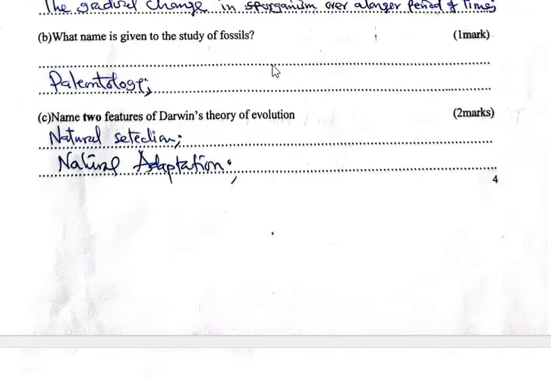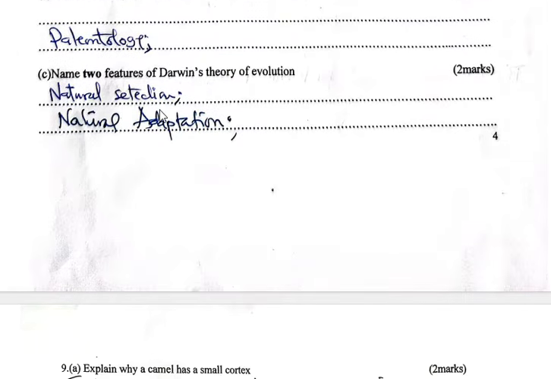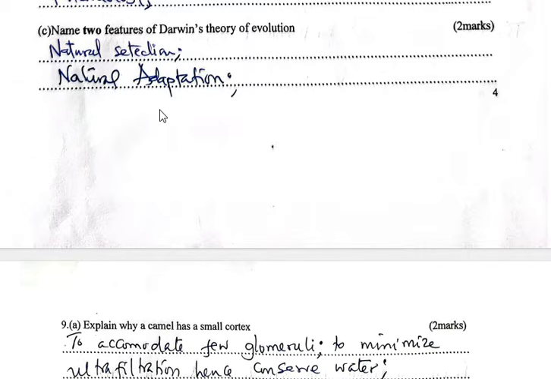Part B. What name is given to the study of fossils? That is paleontology. Name two features of Darwin's theory of evolution. We have natural selection and natural adaptation, that is basically about a struggle for existence and survival of the fittest.